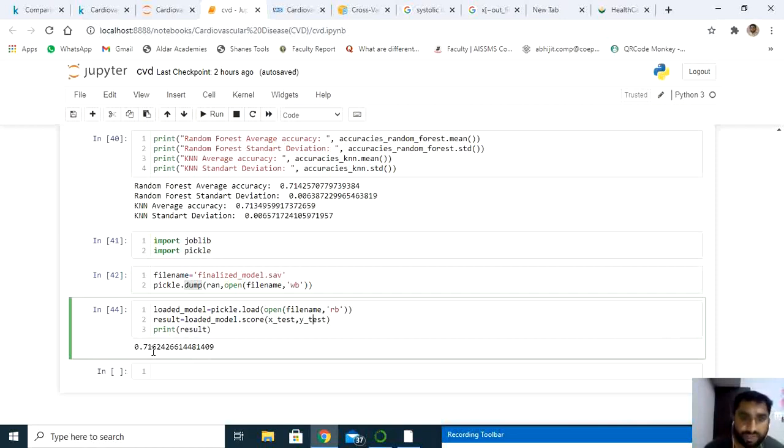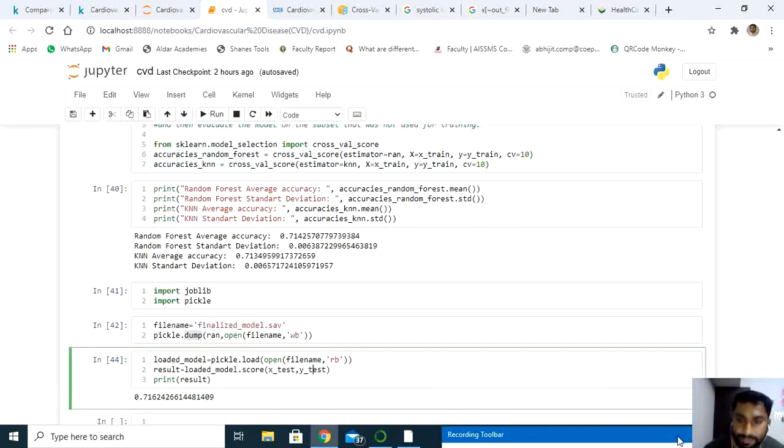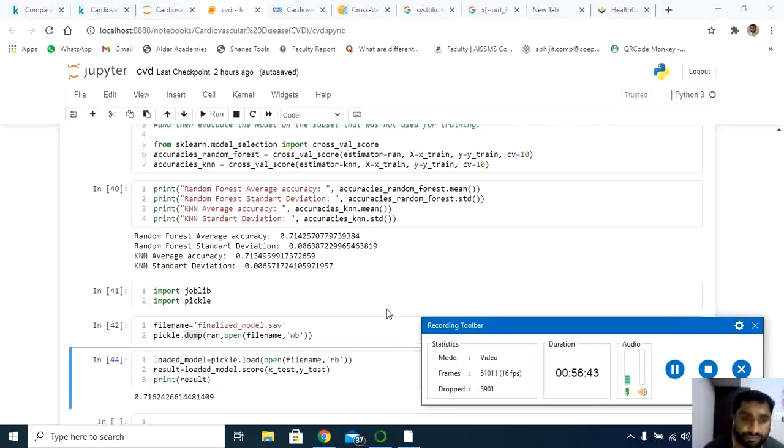If you have any doubts, you can drop them in the comments and I'll try to reply. In the next part, the model we have designed here, we will try to deploy using the Django framework.